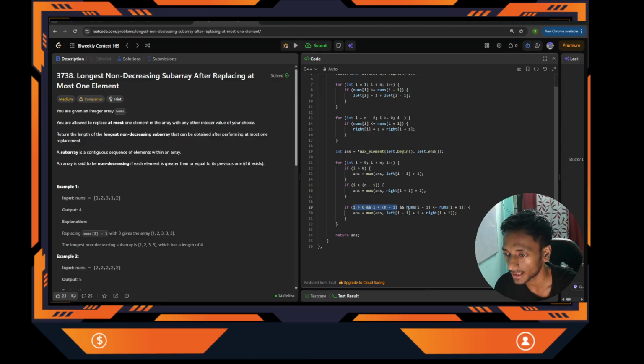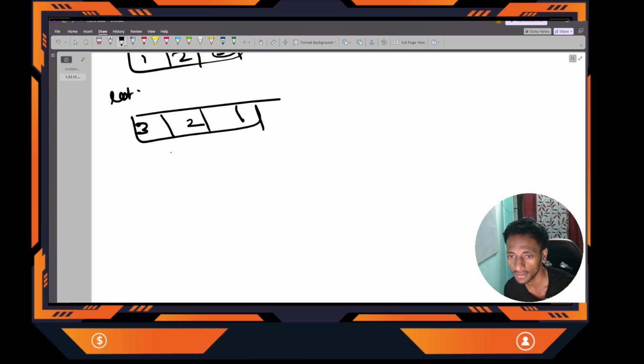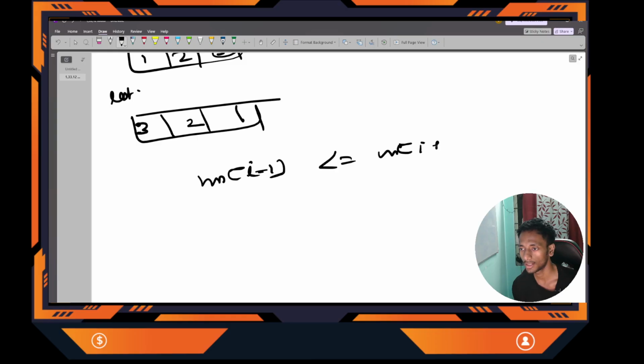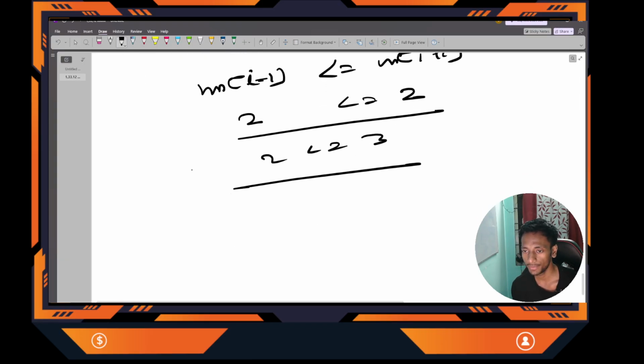Now we have to check whether we can merge or not. What is the condition to merge? The number at i minus 1 should be less than or equal to nums of i plus 1. Means 2 less than or equal to 2, then I can merge. 2 less than or equal to 3, then I can merge. Suppose it is 3 and this is 2, can I merge? No. Because x will be changed to 3 or 2.